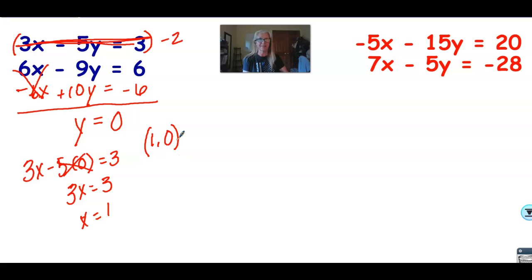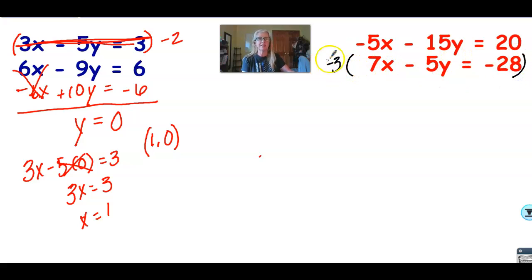How'd you do on that? Right. Over here, let me change my ink color. There we go. Over here, I'm not going to be able to do anything with the 5 and the 7, but boy, the 15 and the 5 are just begging to be done. So we're going to somehow make this negative 5 be a positive 15. Well, what do I multiply negative 5 by to make it positive 15? You guessed it, negative 3.